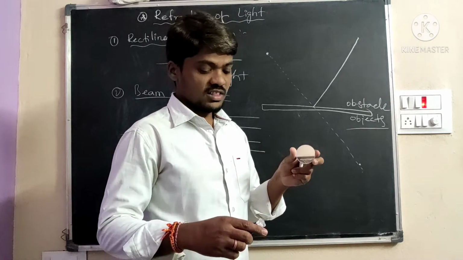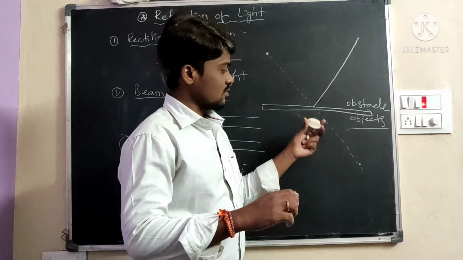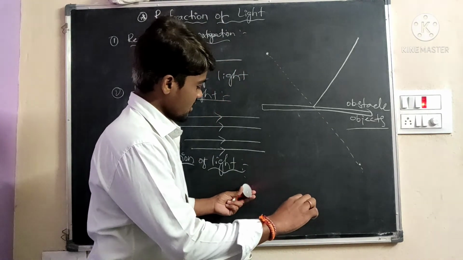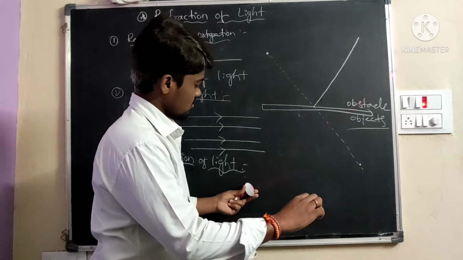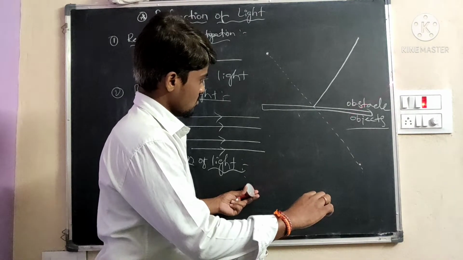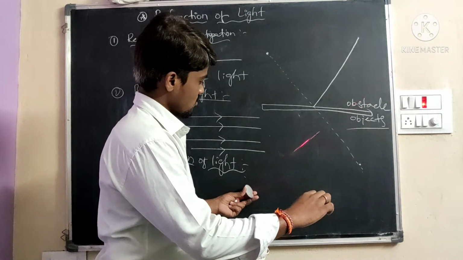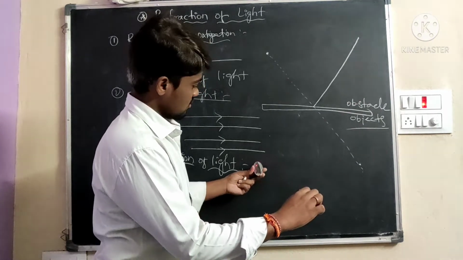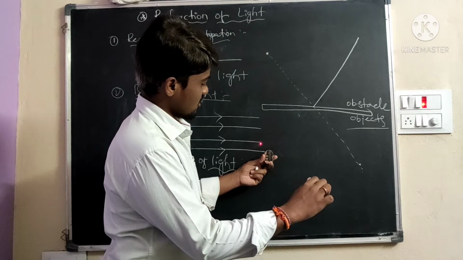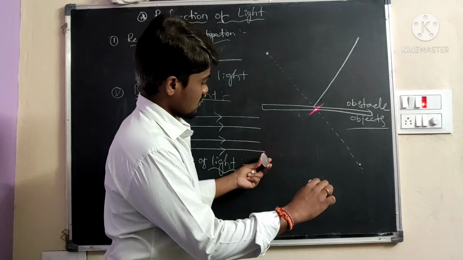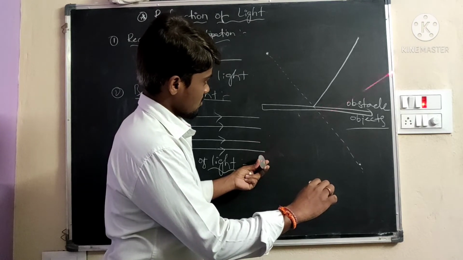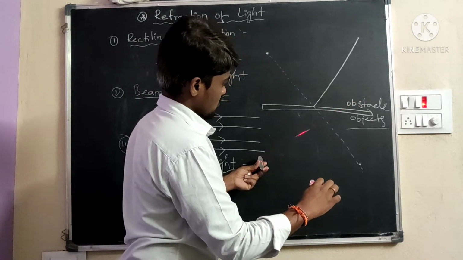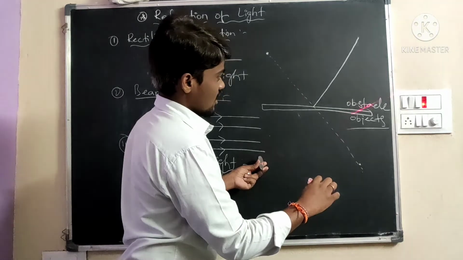Okay. When the light rays strike initially at this point, this is the reflection.